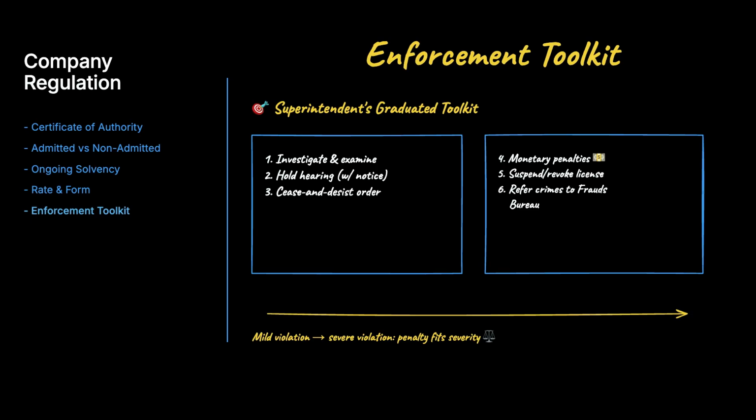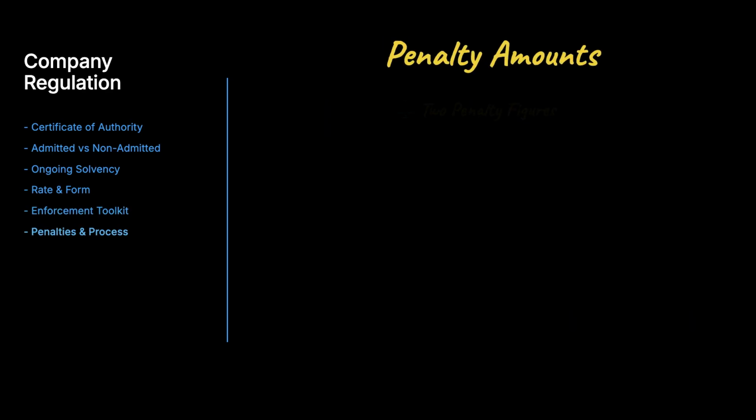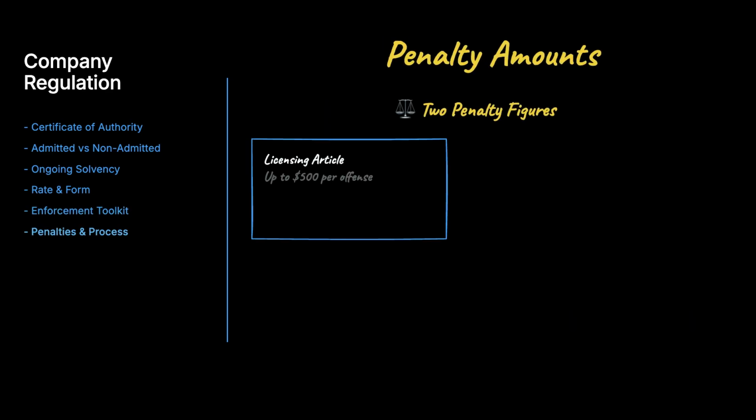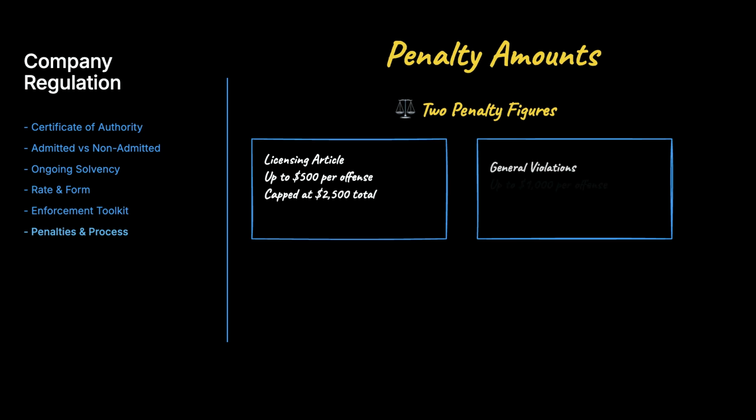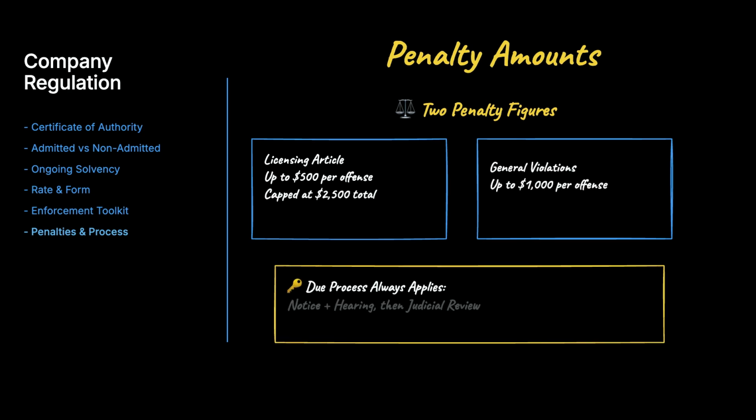The chosen tool always fits the severity of the violation. 2 penalty figures recur. Violations of the licensing article carry up to $500 per offense, capped at $2,500 in the aggregate. General violations run up to $1,000 per offense, and critically, enforcement always follows due process, notice and a hearing, and a licensee may seek judicial review of an adverse decision.